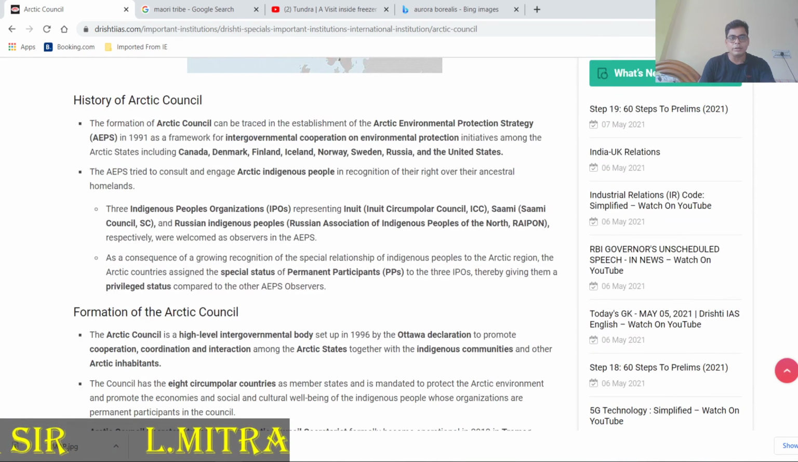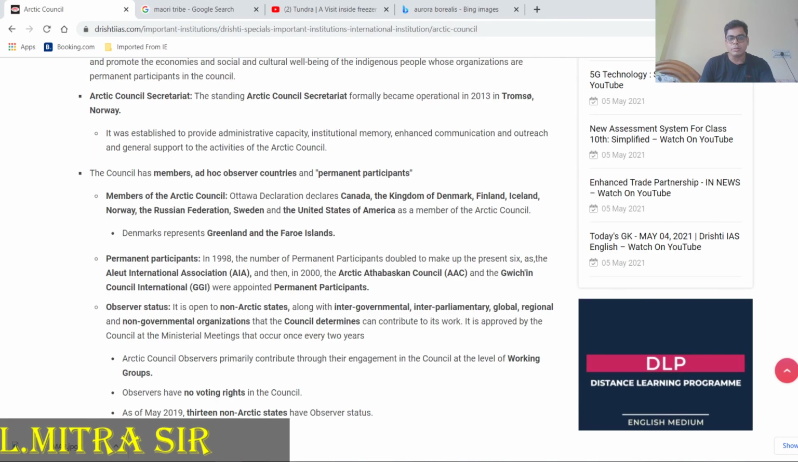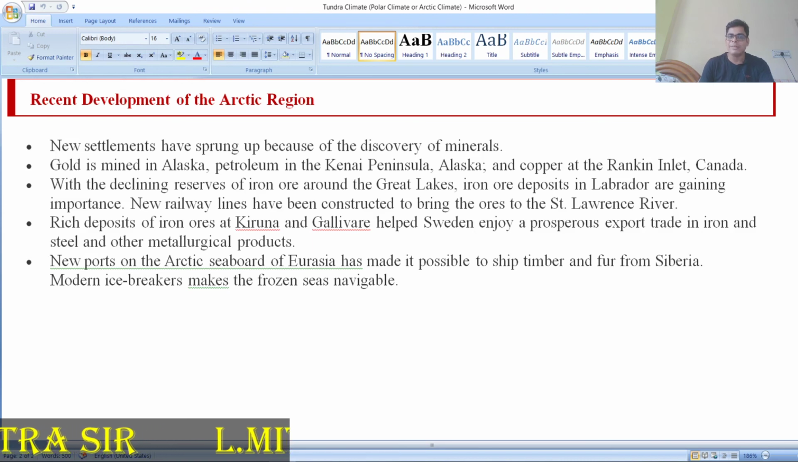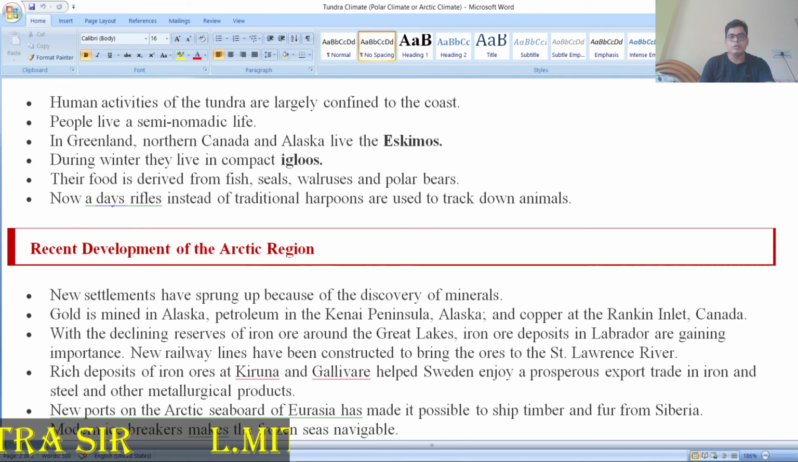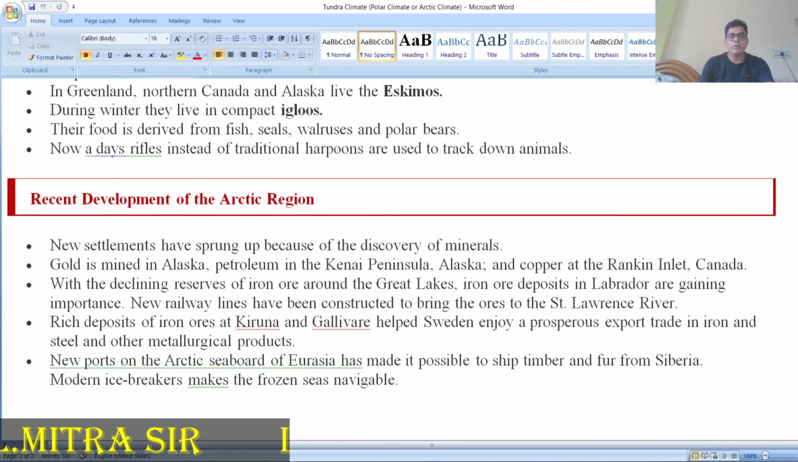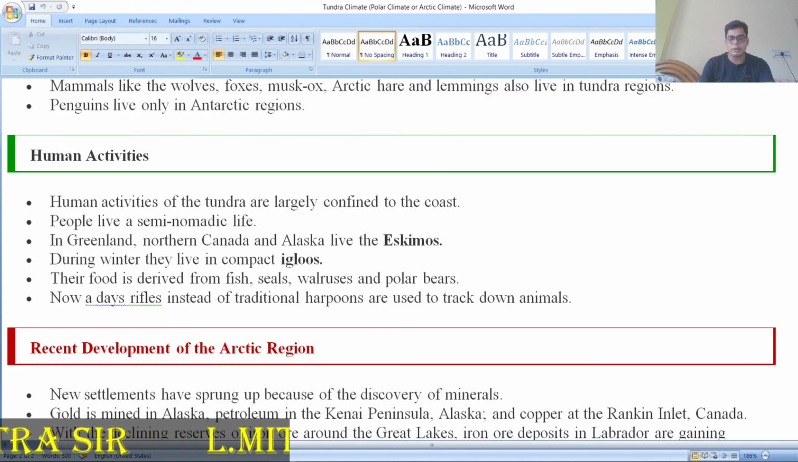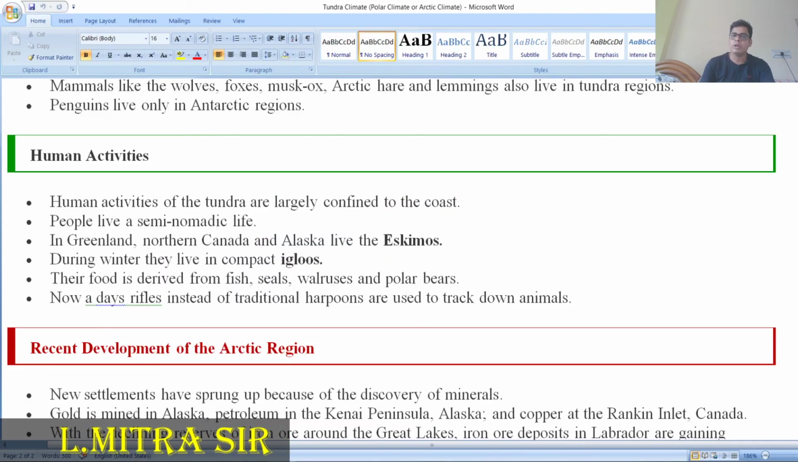The council was formed for the purpose of developing that area. The Eskimos, who are living a primitive, semi-nomadic life, their life has to be changed into a different form. Whatever we are enjoying today, the Arctic Council tries to give them the same facilities. So, this thing we have to study a lot.